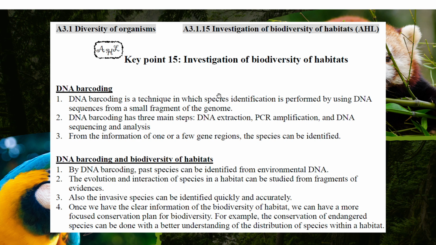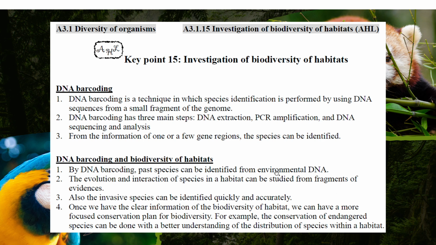It is really useful, especially when the species only leave small fragments of their DNA in the environment. By this we can study who lived in the habitat before or now, okay, for a long time or for a short time. And for a short time, we know that it should be an invasive species, okay.